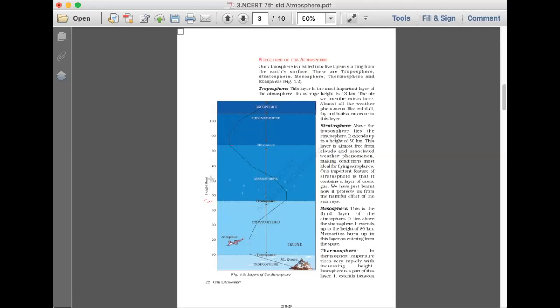It's not required to memorize these heights, you just need to know them approximately. So how do we say the troposphere ends, the stratosphere ends, and the next layer starts? It's all because of the pauses which we have. When we go up, the temperature decreases. Like when we climb a mountain, we know the temperature decreases, but at a certain point the temperature will be constant and there will be no variation. They call it a pause. So the layer boundary which has the pause, we call it the tropopause.